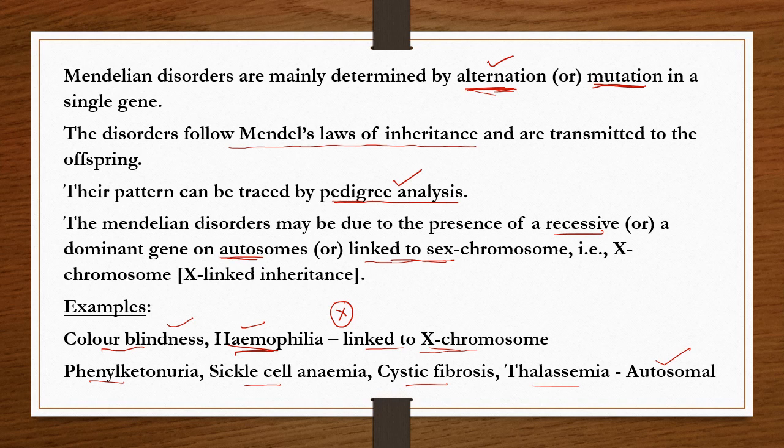These are all Mendelian disorders, and these diseases follow Mendel's laws of inheritance and are transmitted to their offspring.